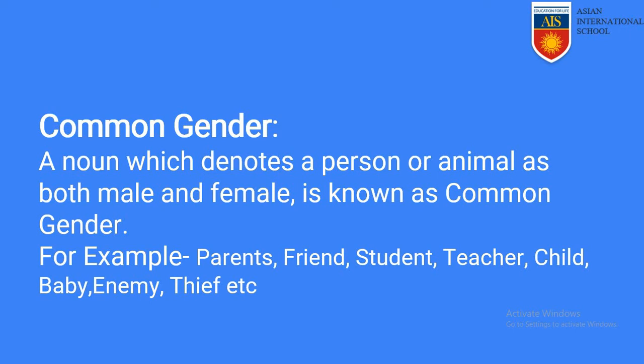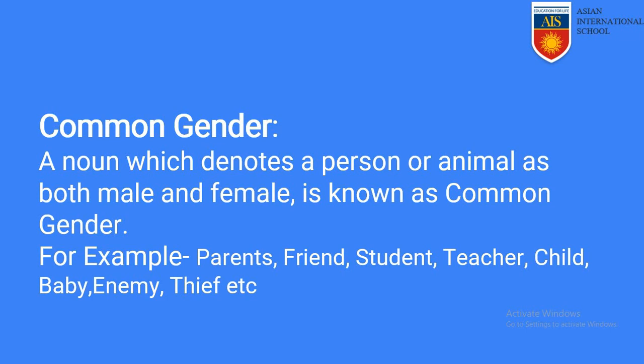Examples: parents. Parents can be male and female both. So we cannot change parents to feminine gender or to masculine gender. Parents are parents and they are both male and female.